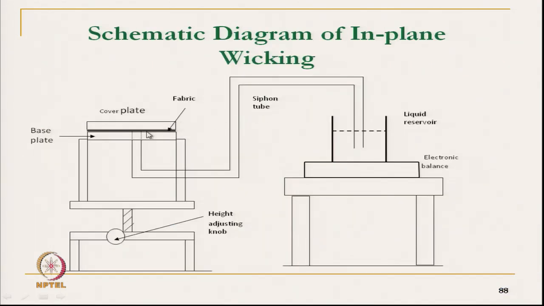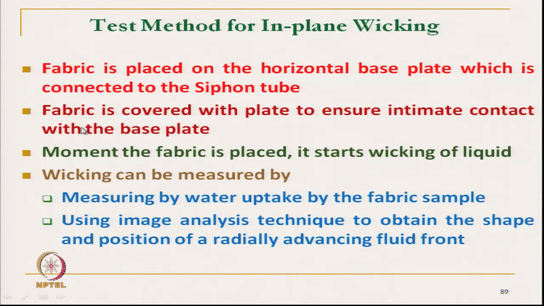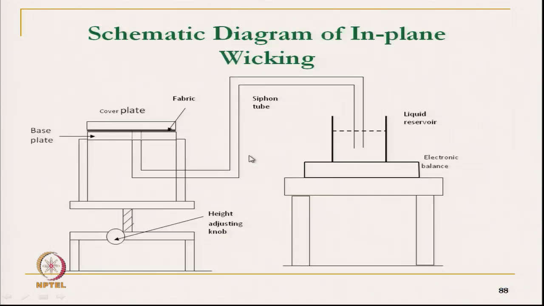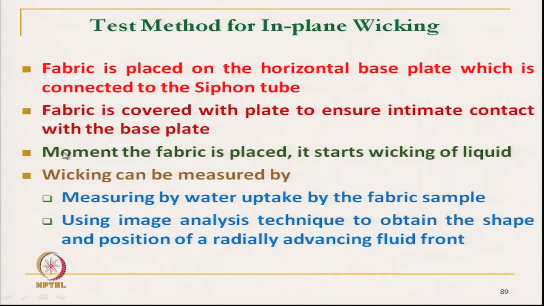The fabric is covered with a plate to ensure intimate contact with the base plate. Similarly, another cover plate will cover the fabric, so that proper contact is there with the base plate.